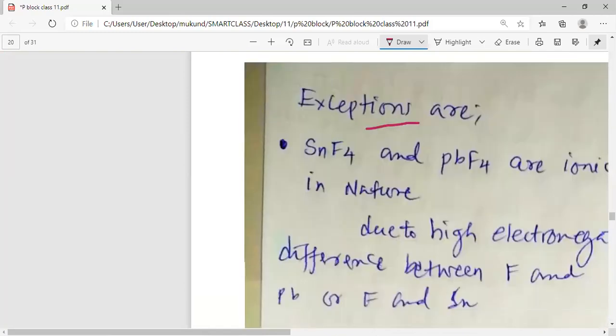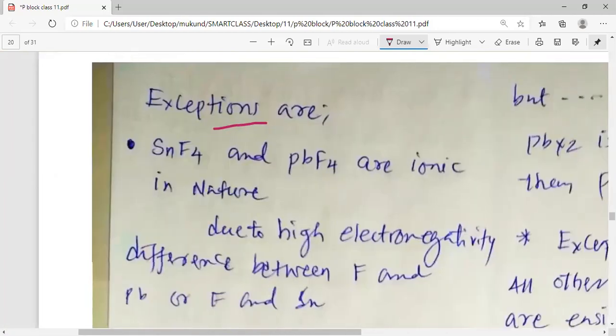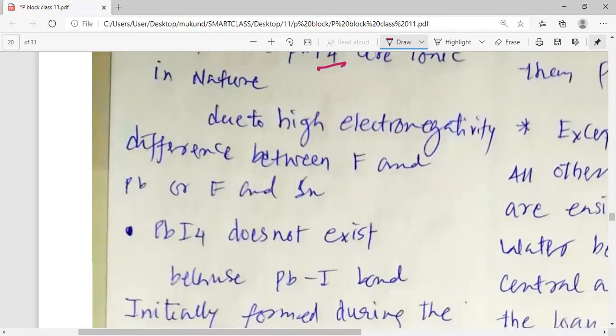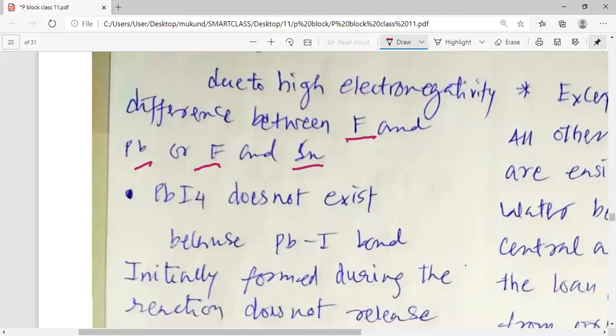SnF4 and PbF4 are ionic in nature. Why should they be ionic in nature? Because they are metal fluorides, and the electronegativity of fluorine is very high. Thus, they turn ionic in nature. Due to high electronegativity difference between fluorine and lead or fluorine and tin, they are ionic in nature.